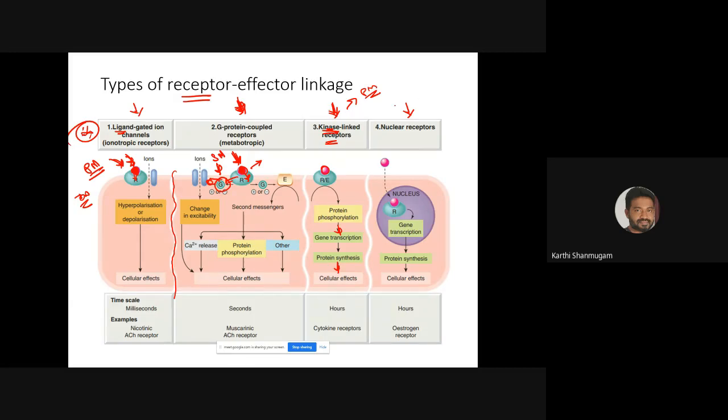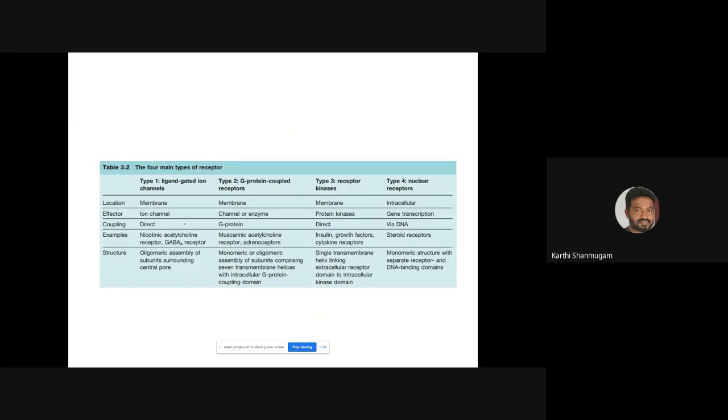Coming to family 4, again I repeat, family 4 is quite different from the other 3 in the sense that all other receptors are present on the surface. Family 4 receptors are present inside the nucleus, not on the surface of the cell. So the messenger should first enter the nucleus where it has to find the family type 4 nuclear receptor. Binding of this messenger leads to gene transcription, protein synthesis, and finally the cellular effect. So this is the way we can classify the receptors into 4 families. Any question up to this?